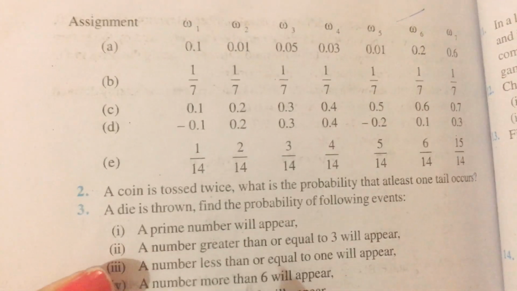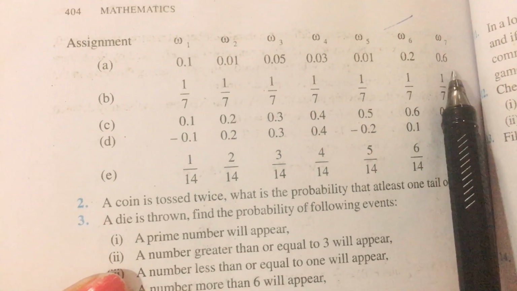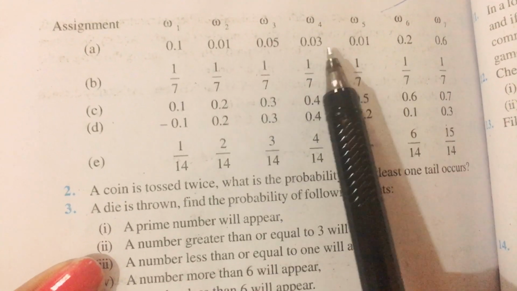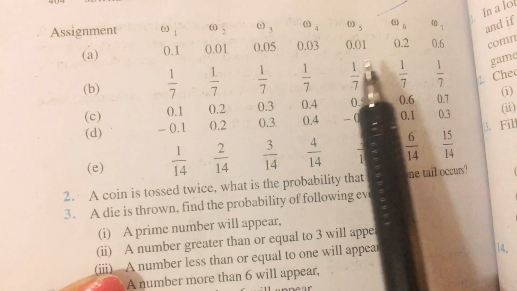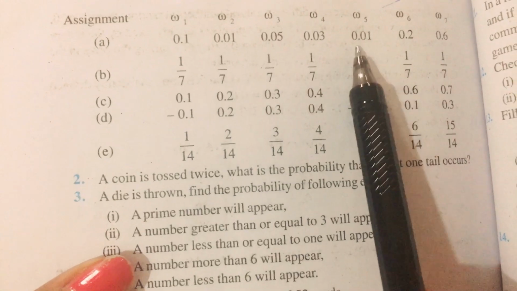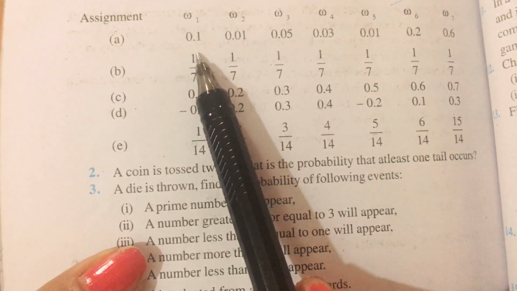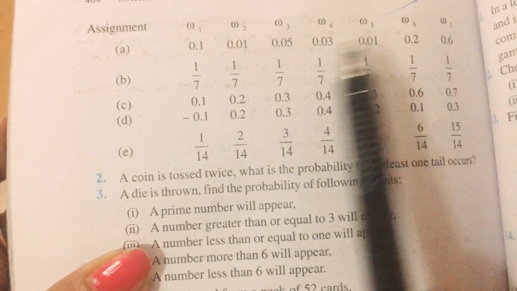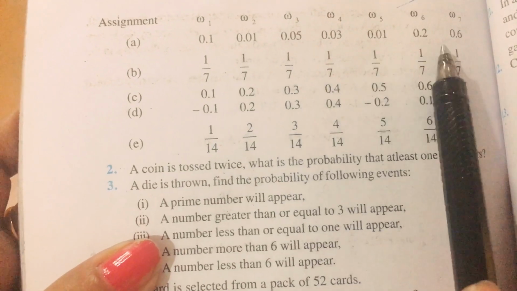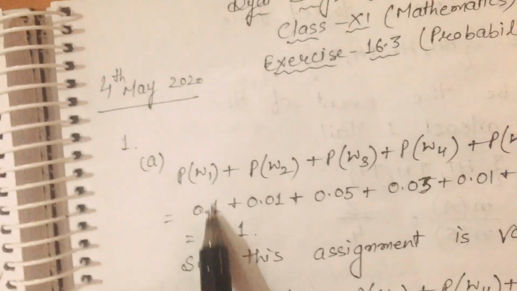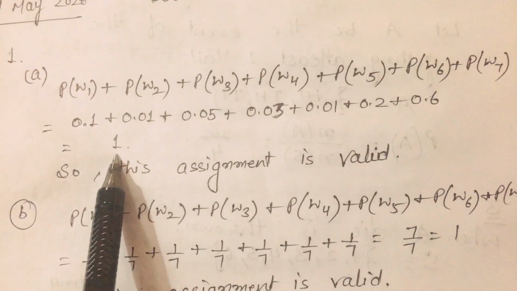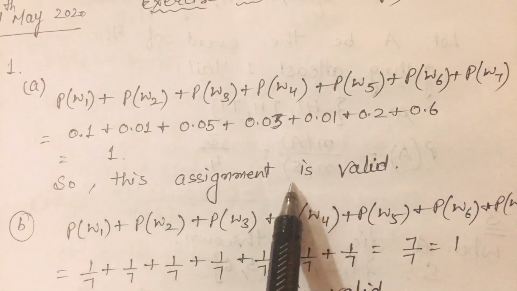For validity, the sum of the probabilities should be 1, and each probability should be less than or equal to 1 and greater than or equal to 0. It should not be negative. So in the first case, each probability lies between 0 and 1 and none are negative. Now look at their sum, P(W1) plus P(W2) plus P(W3) up to P(W7), their sum is 1. So that means this assignment is valid.